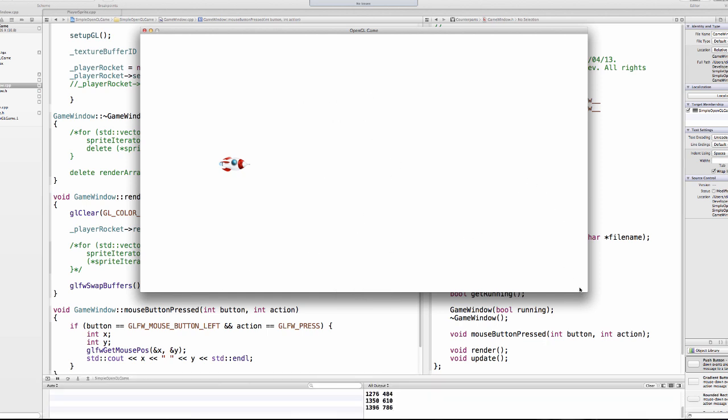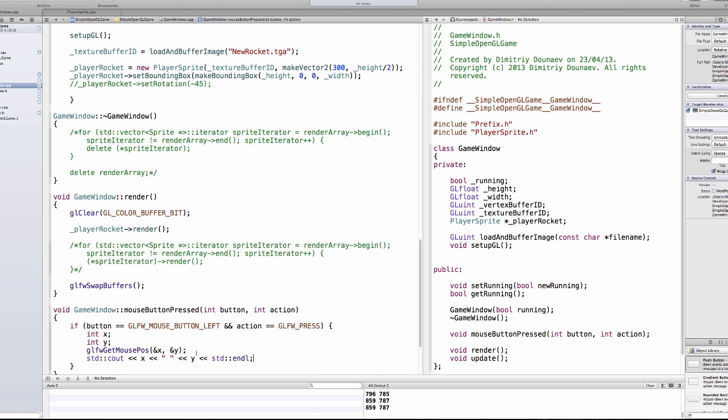Now you notice that our y position is 700 when we press here in the bottom, but it should be like 1 or 0. That's because the origin point is the bottom left corner, and we can fix this very easily.